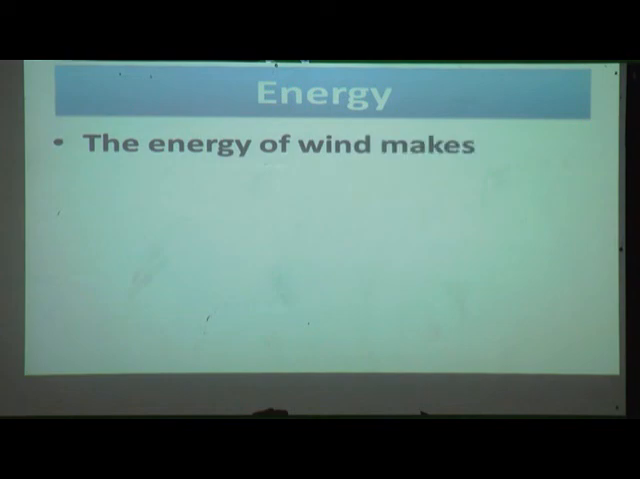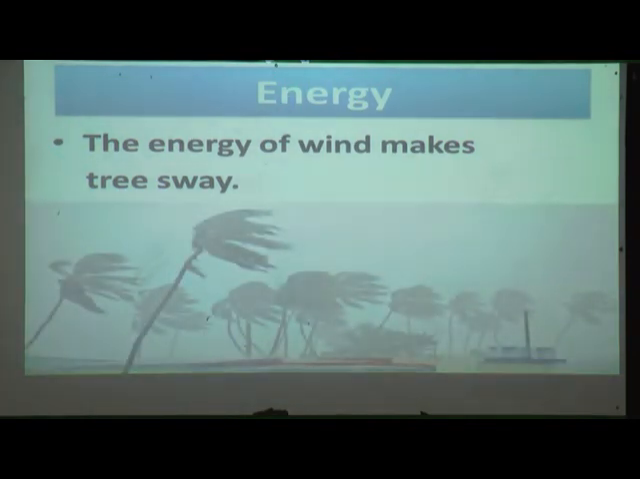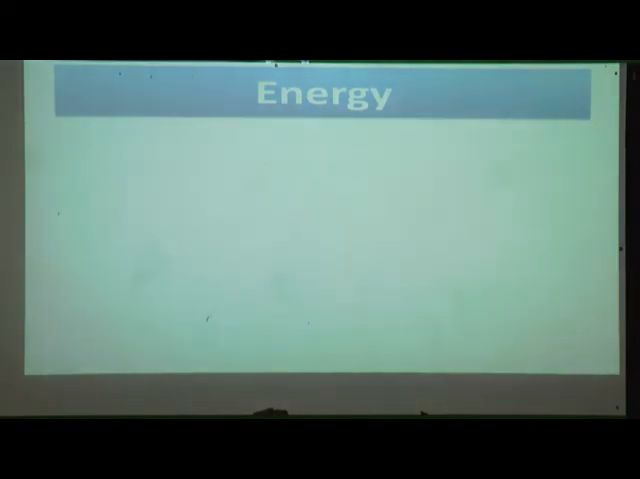The energy of wind makes trees sway. Yes, wind is also one kind of energy. With this the tree can sway.